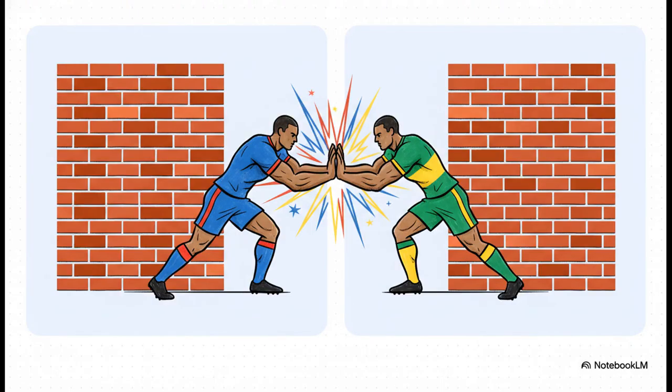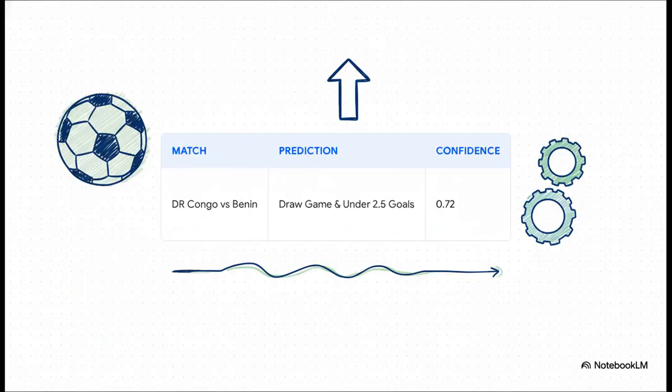Okay, so that was the easy one. Now let's look at something way, way trickier. We've got DR Congo versus Benin. And here, the system doesn't see a clear favorite at all. Instead, it's flagging this as a gritty physical slog. And check this out, it's the perfect example of that term we talked about. The prediction is a draw and under 2.5 goals with a pretty solid confidence of 0.72. This is a textbook case of metabolic equilibrium in action.